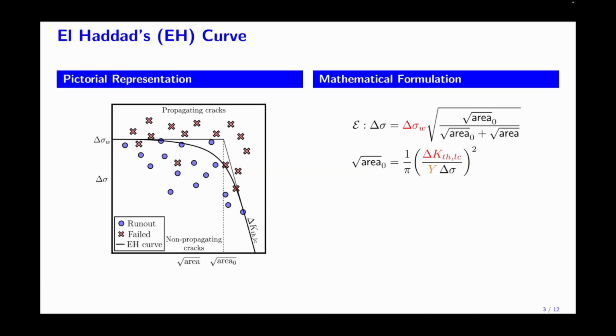If these were known, we outline the region of propagating cracks and non-propagating cracks. And if we test other samples at different stress ranges with a certain killer defect size, for instance, square root of area, failed and run out samples would be primarily collocated above and below the curve. But the problem is determining these parameters.